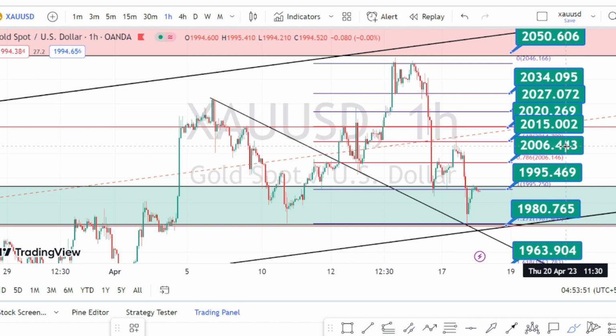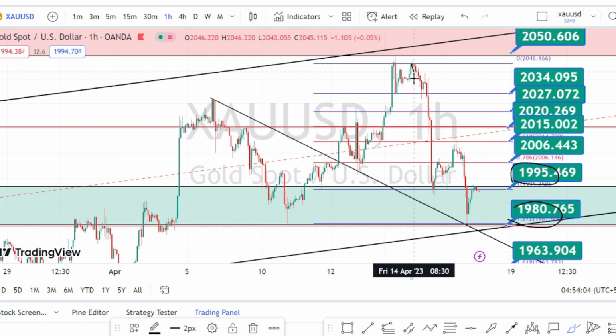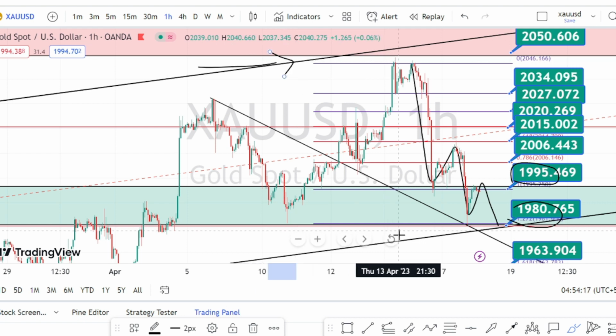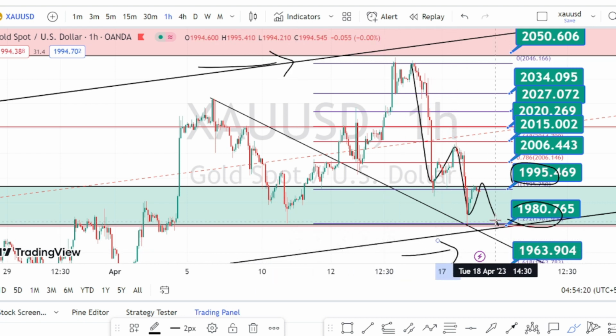The values in the green color boxes are the resistance and support levels for the current price action in the hourly time frame. Currently the price action is trading between the resistance level of 1995 and the support level of 1980. The current trend in the hourly time frame is still bearish, but the overall trend from the higher time frame is bullish. If the price action breaks this support level of 1980, we can expect it to take support at 1963. Once this support level is breached, we can expect the bearish side retracement to start in the hourly time frame.